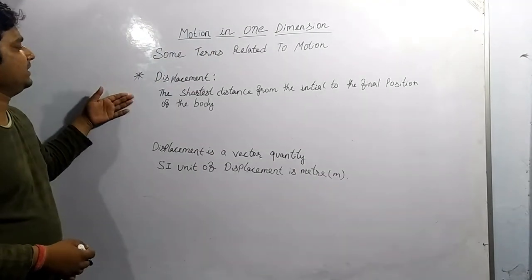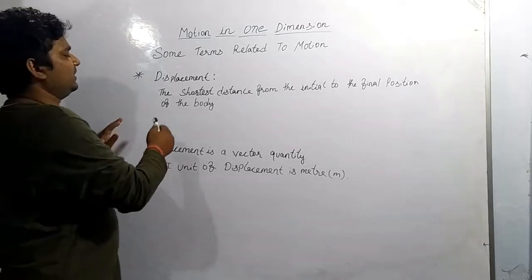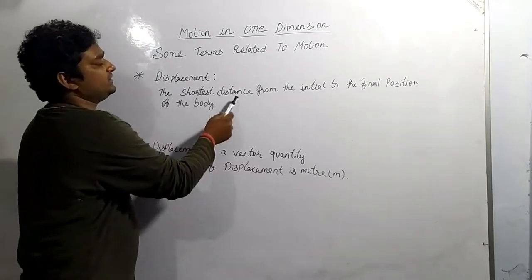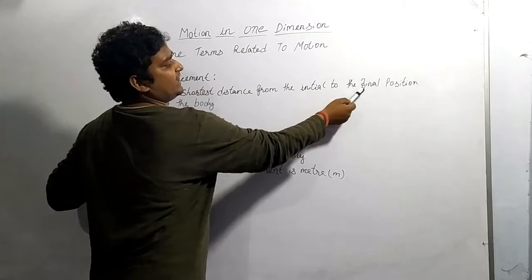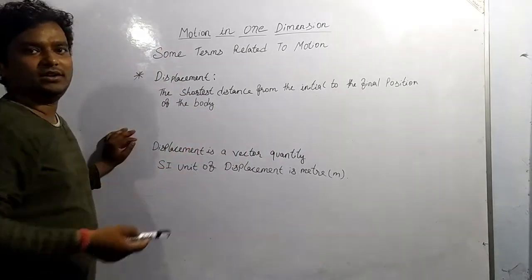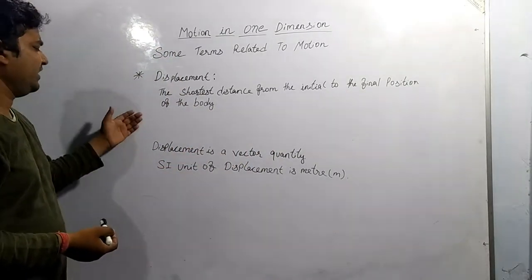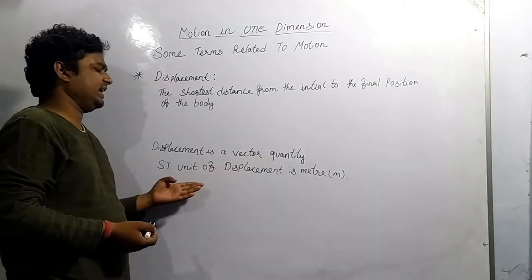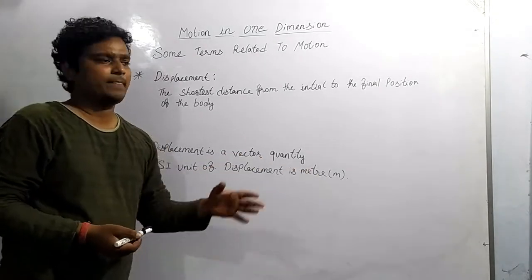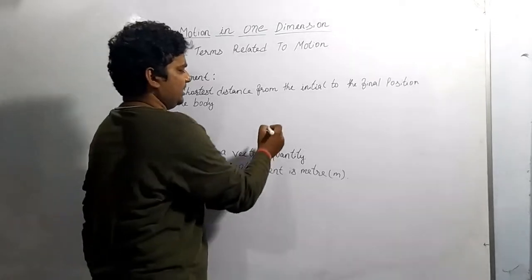Now coming to displacement. What is displacement? The definition for that, we write that the shortest distance from the initial to the final position of a body is called displacement. Displacement is a vector quantity. The SI unit of displacement is meter. So first of all, see what displacement is.